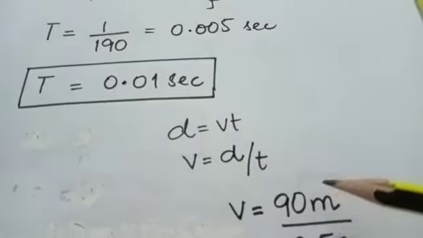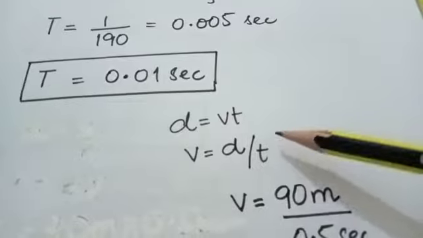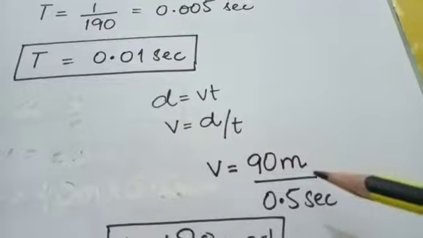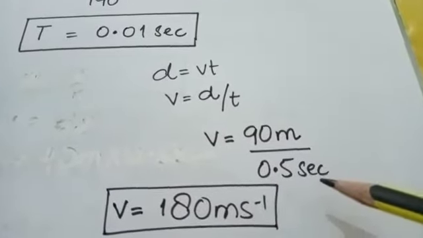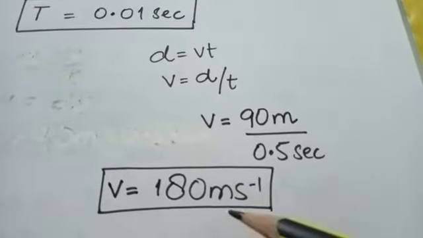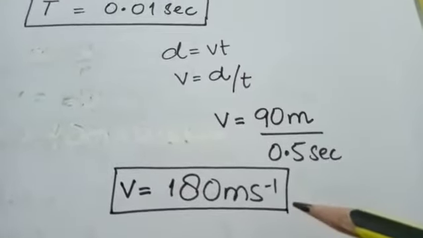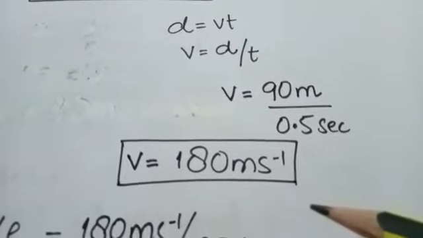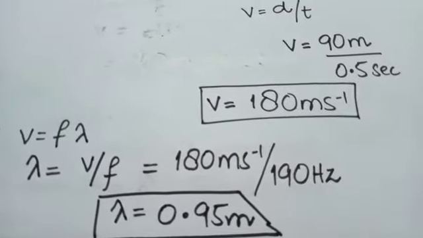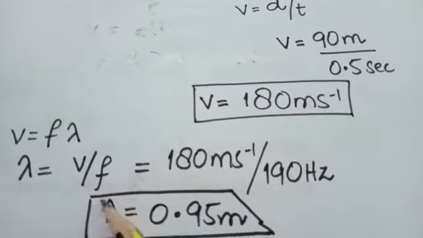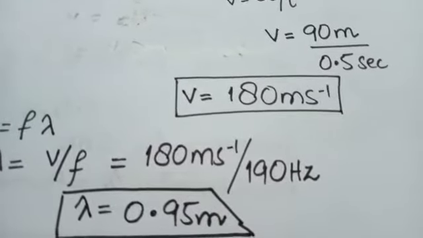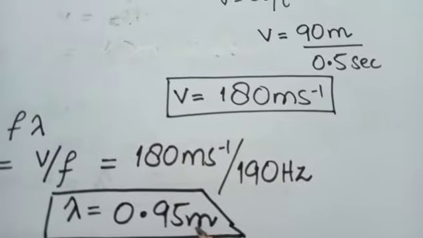By using the relation d is equal to vt, we have to find the speed. Speed is equal to displacement divided by time. Displacement is 90 meter and the time is 0.5 second. So the required result is speed is equal to 180 meter per second. Now we have to find the wavelength. We will use the wave equation, v is equal to f lambda. By rearranging the equation, lambda is equal to v divided by f. v is 180 meter per second. Frequency is 190 Hertz. So the required result, wavelength, is 0.95 meter.